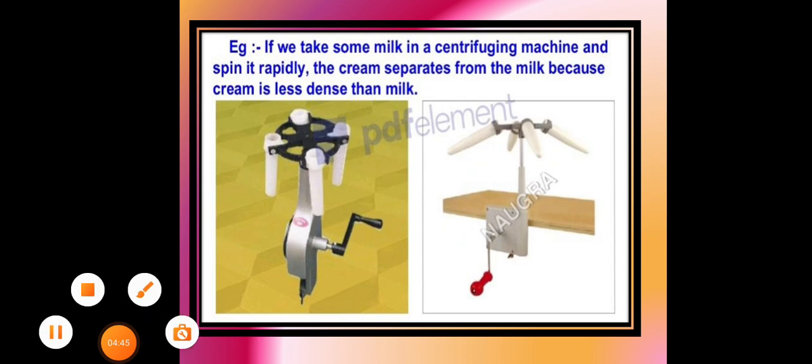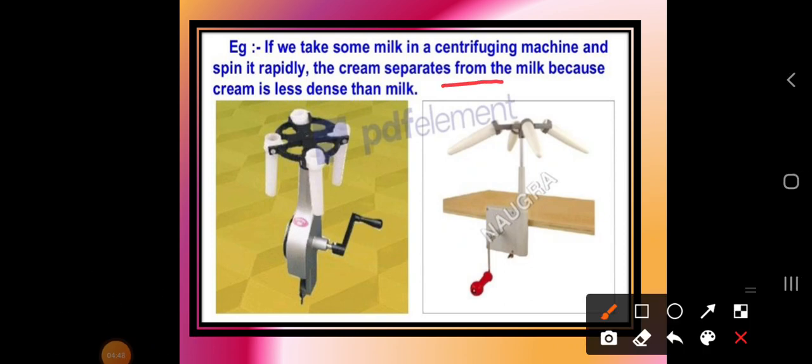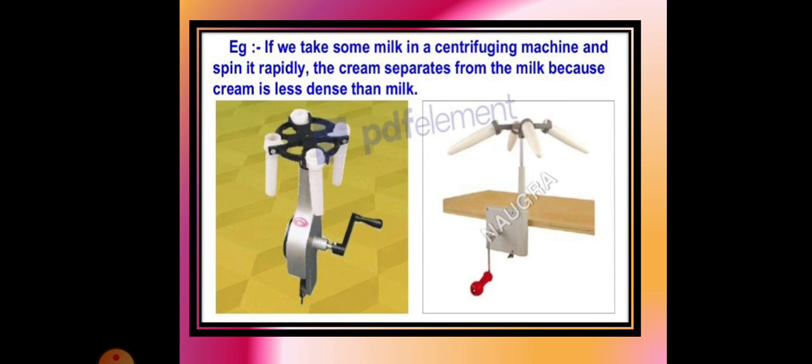How will it separate? The cream separates from the milk because cream is less dense than the milk. So the milk will settle down in the lower layer and the cream will separate out in the upper layer. Usually the denser particles settle down in the lower layer, and the lighter substance settles above. This is one of the techniques where we can separate the milk and cream.